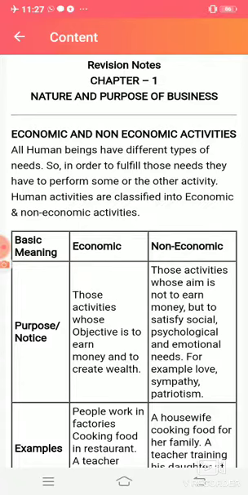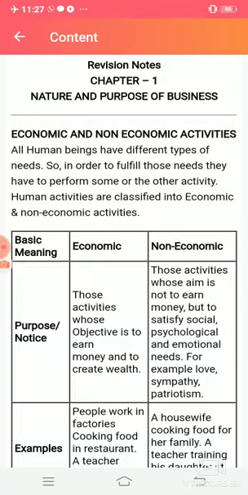Whatever activities we do, we divide these activities. It means all human beings have different types of needs. So in order to fulfill these needs, they have to perform some activities. And whatever activities we do, we divide them into two types: economic activities and non-economic activities. Economic activities are all those activities which are related with money, and non-economic activities are all those activities which are not related with money and where the objective is not to earn money or income.